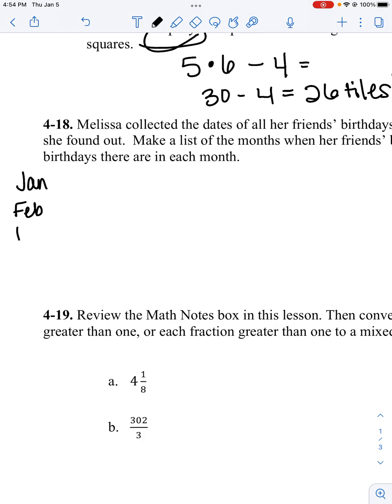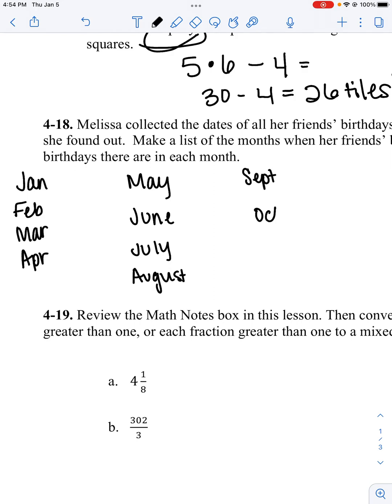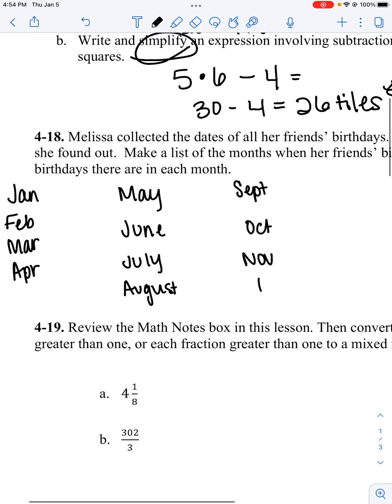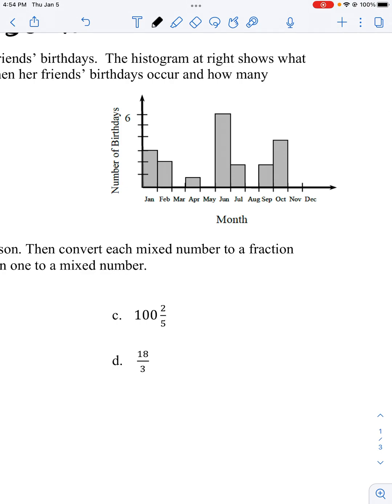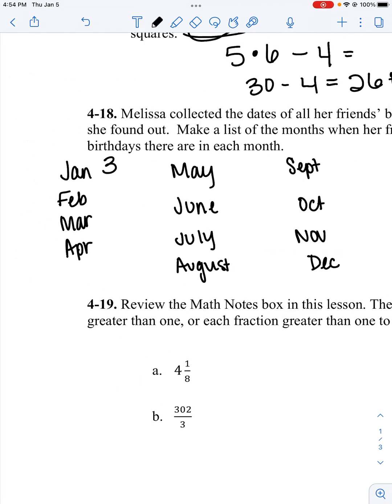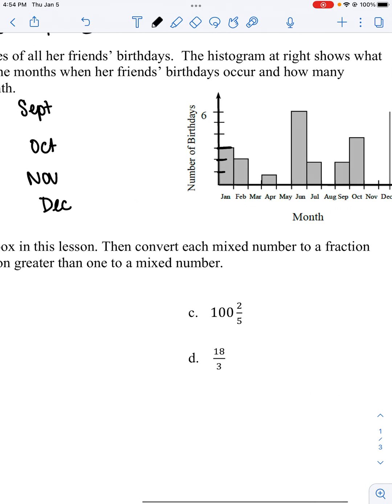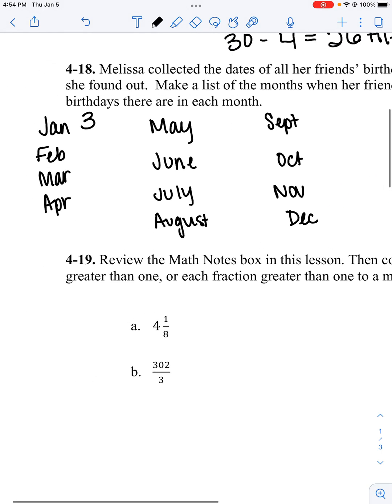So I have January, February, March, April, May, June, July, August, September, October, November, December. And I'm going to look at my histogram. In January, there's 1, 2, 3 birthdays. In February, there are 2 birthdays.